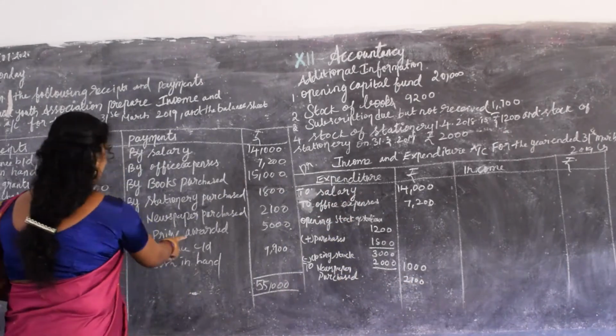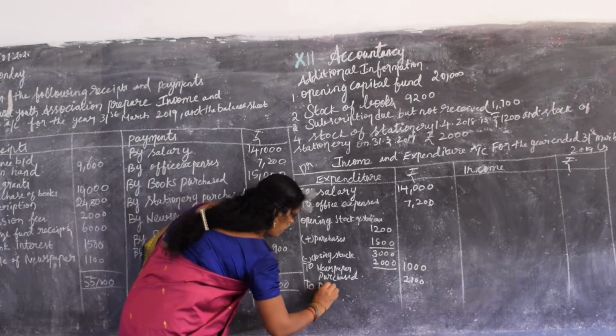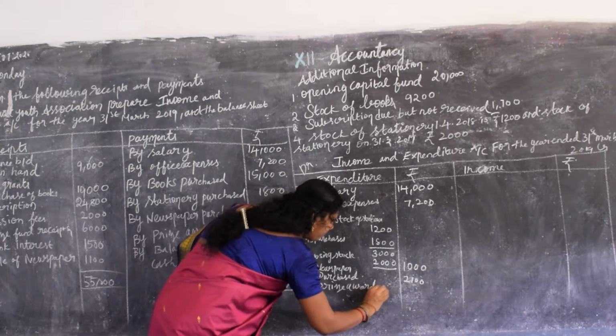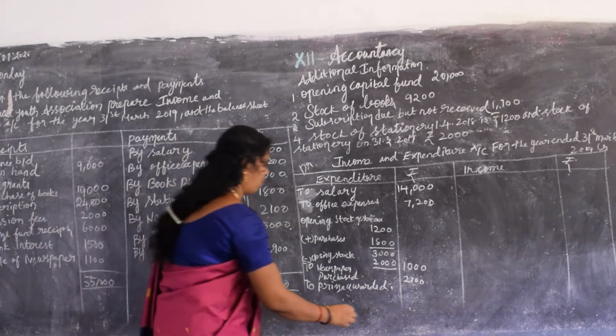The next, prize awarded. Yes, it should come, it is an expense for us, so write it on this side. Prize awarded is 5000.